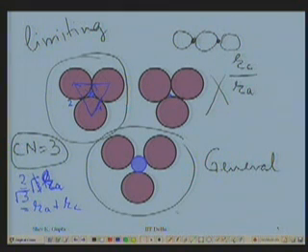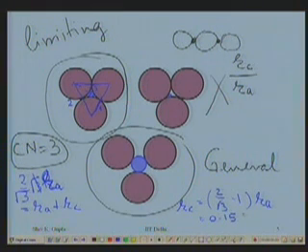So if I get the radius of cation from here, it will be 2 divided by under root 3 minus 1 of the radius of the anion. You can simplify this, it will be 0.155.